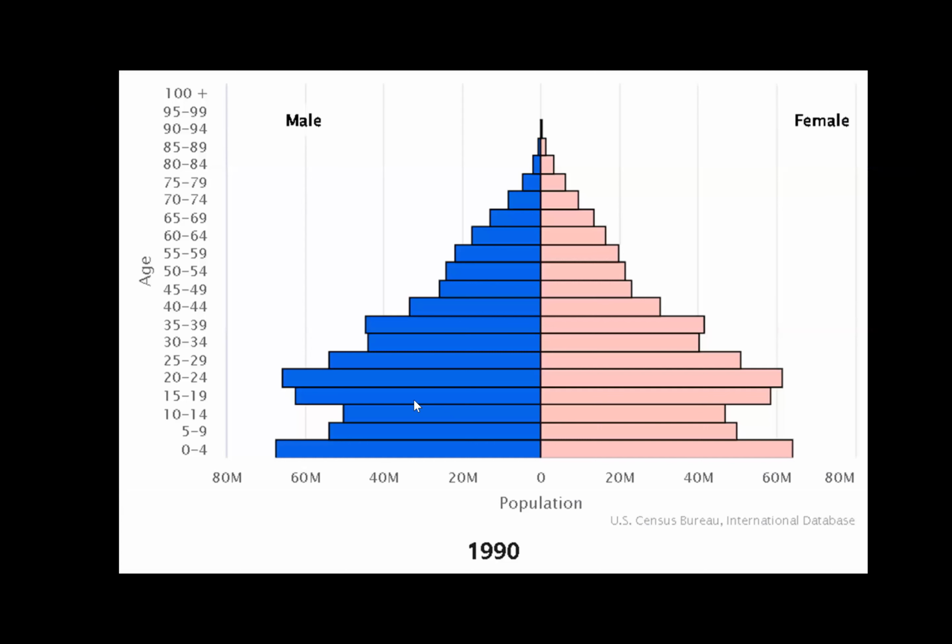So let's look at China. This is 1990. We see a huge growing population. And then right about this time period, we have the one child policy, so we see a drop. But then these people are still having kids. So there's momentum built into the demographic transition. They're still having their kids.